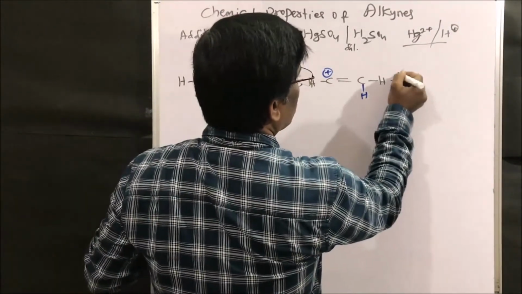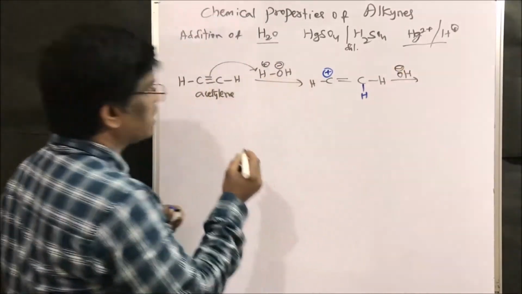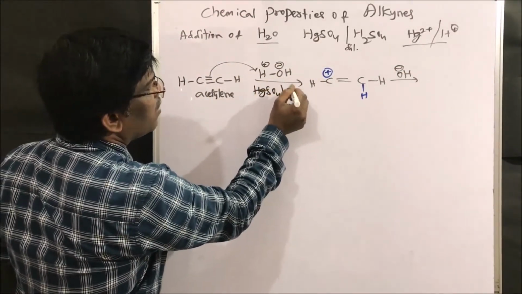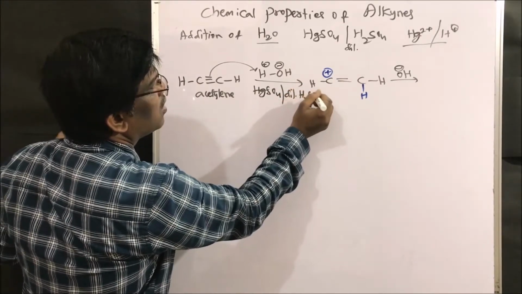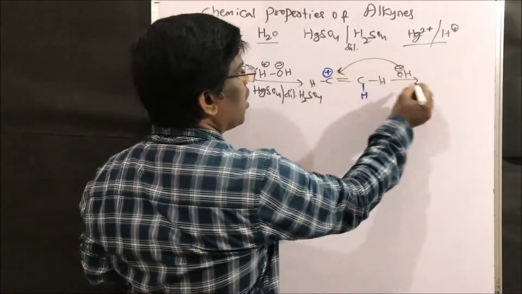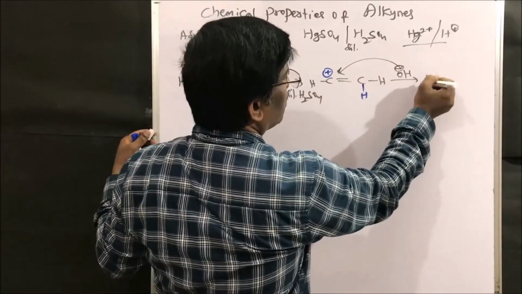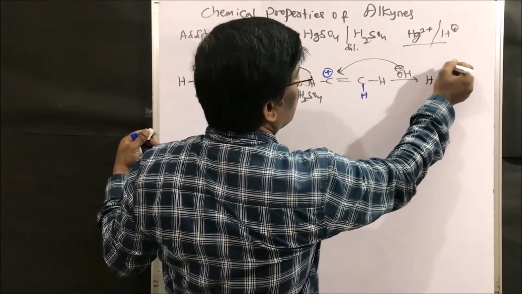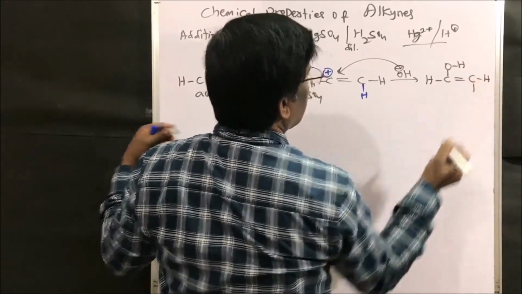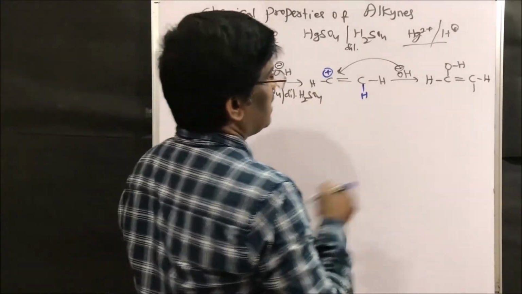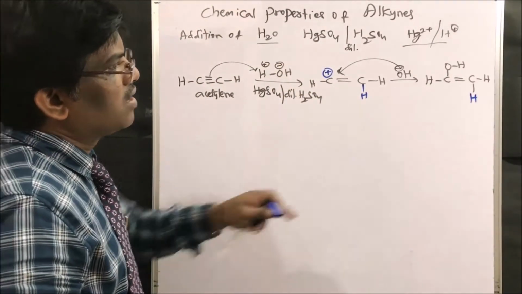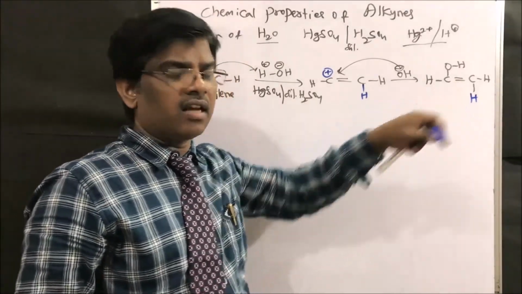So this OH- which is there in the reaction mixture, what we are using, mercury sulfate and dilute H2SO4, gives this intermediate. This reacts with the water molecule to give H-COH double bond CH. Yes, so this hydrogen is here, right friends? So this is the intermediate, vinyl alcohol.